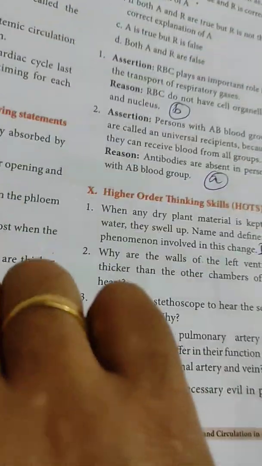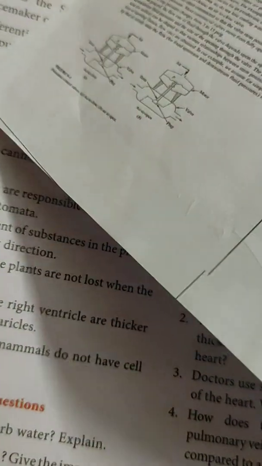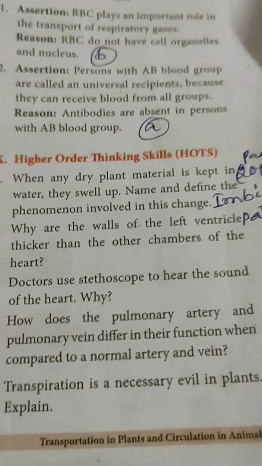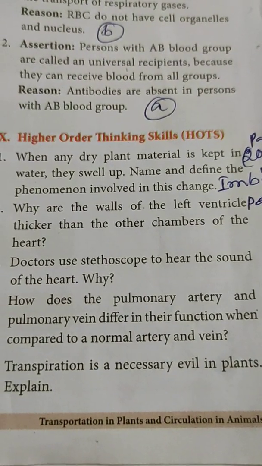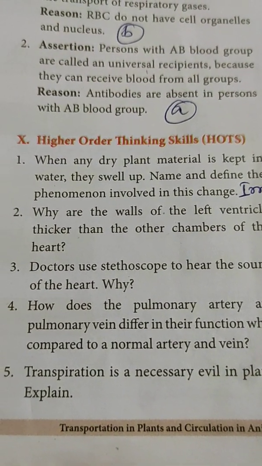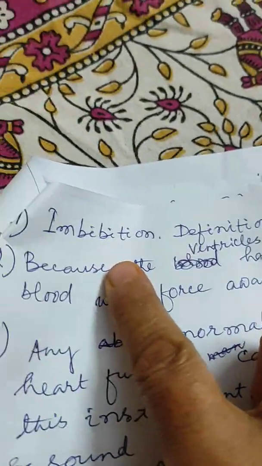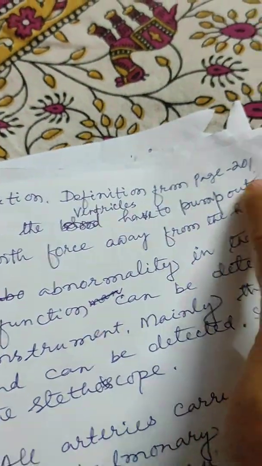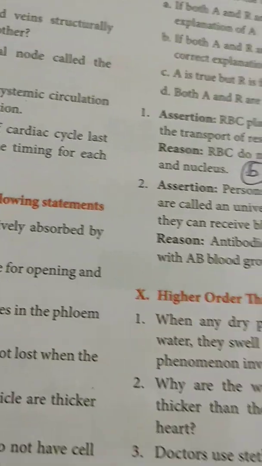Now next one, Roman numeral 10. When any dry plant material is kept in water, it will swell up. Name and define the phenomenon involved in this change. The name of that phenomenon is imbibition. The definition is on page number 201. Already it is there.